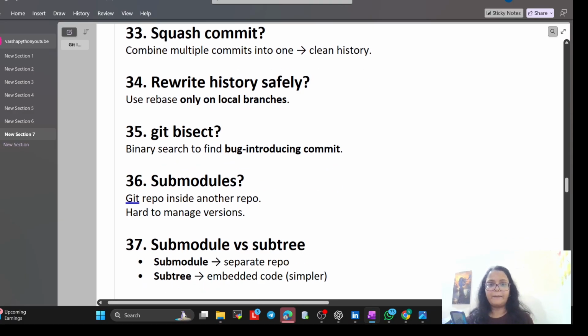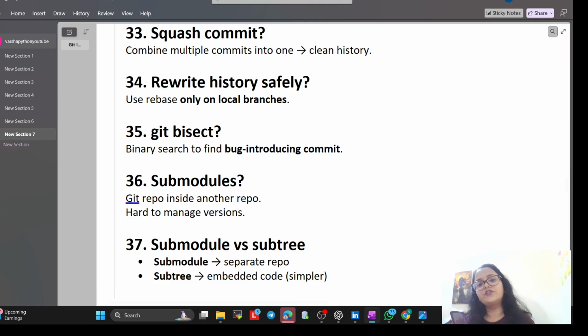Now git bisect. What does it mean? Binary search to find the bug-introducing commit. It means the app started crashing 5 days ago. I use bisect to do a binary search, testing half the commits at a time to find the exact line that caused the crash.